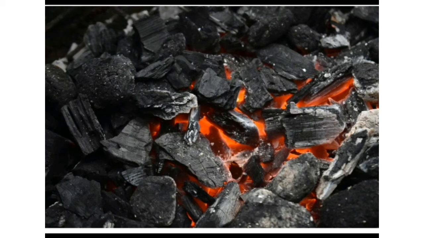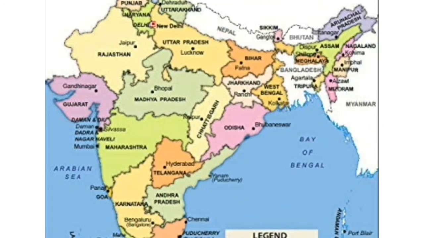Coal is used mainly as a cooking fuel to run engines and generate electricity. You might have seen coal which is used for cooking and to run the engines and to generate the electricity. This is the picture showing coal. In India, coal mining is done in Chhattisgarh, Madhya Pradesh, Jharkhand and West Bengal.